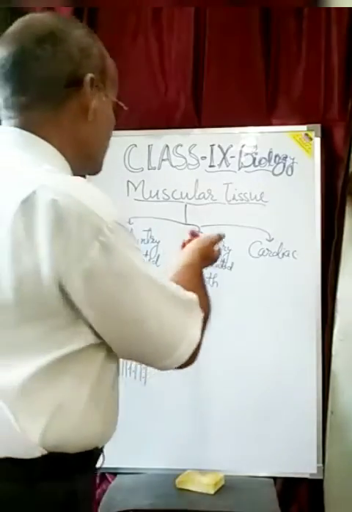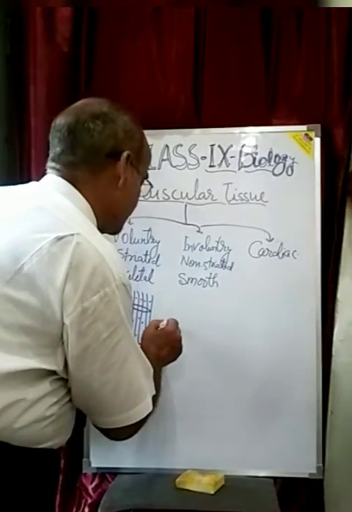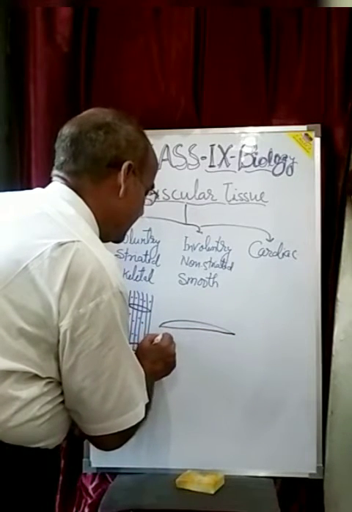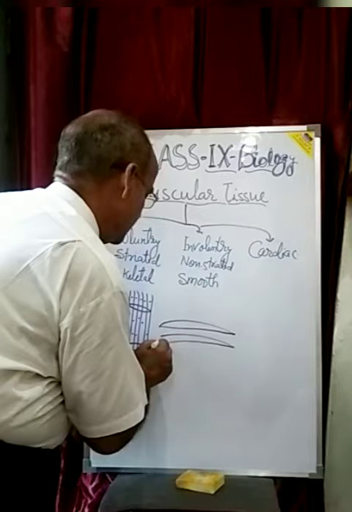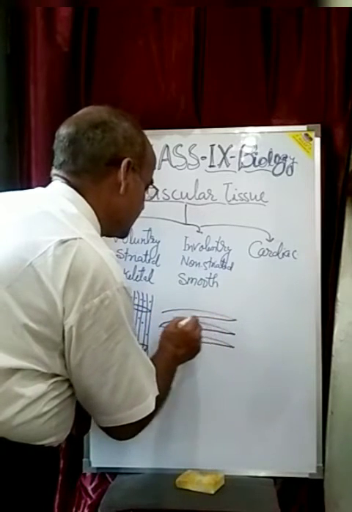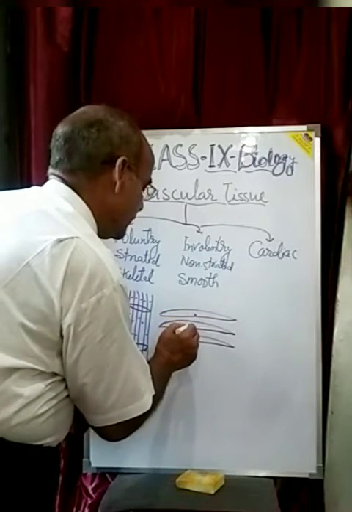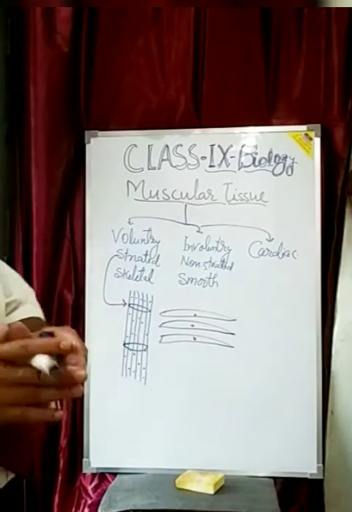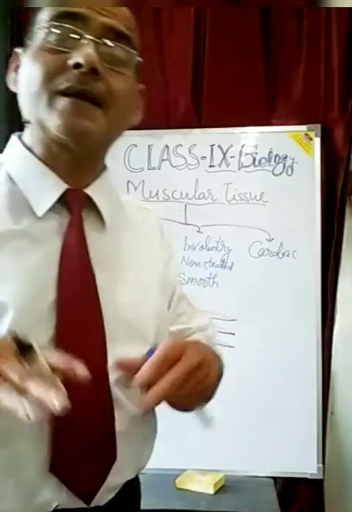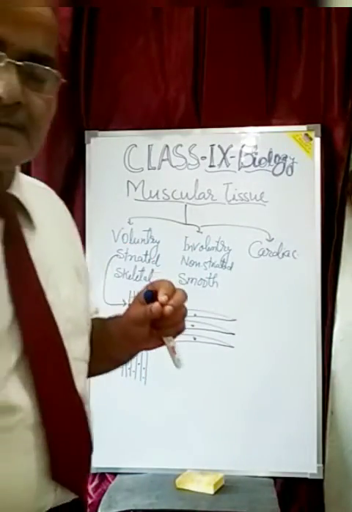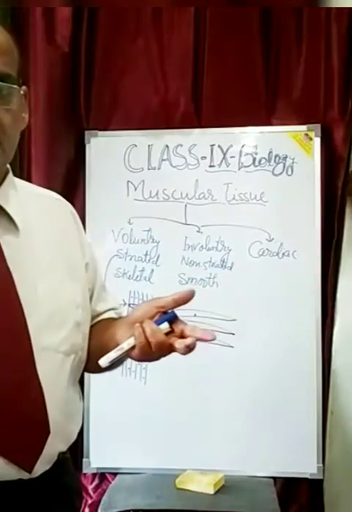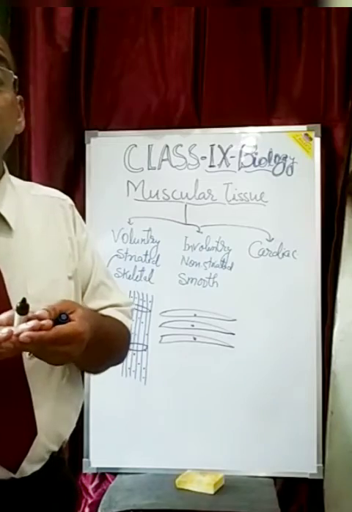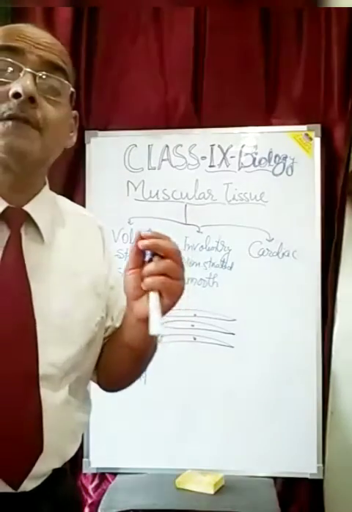My dear students, now come to the involuntary or smooth muscles. These are muscular cells, elongated, smooth, with no striations, and they are uninucleate. They are found in different organs as a structural constituent, and they perform functions as per the autonomous action of the body.